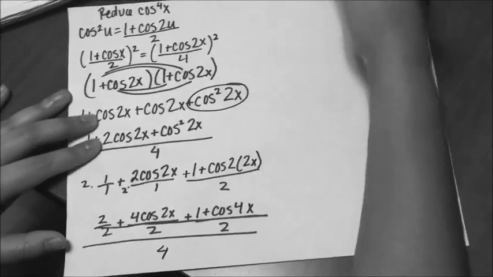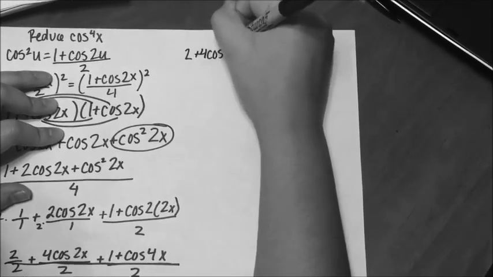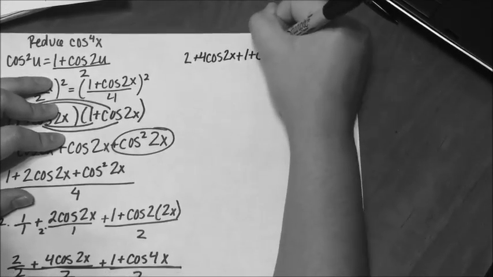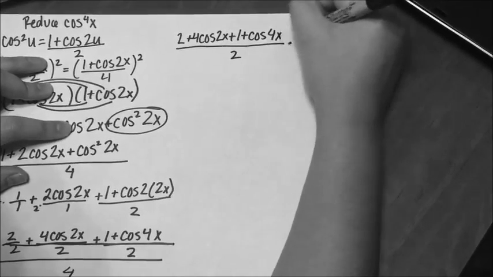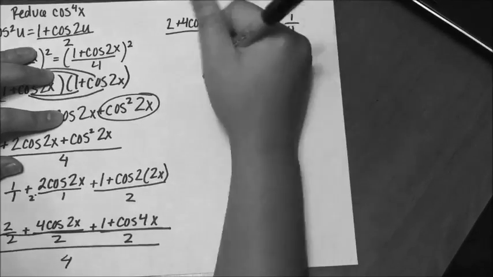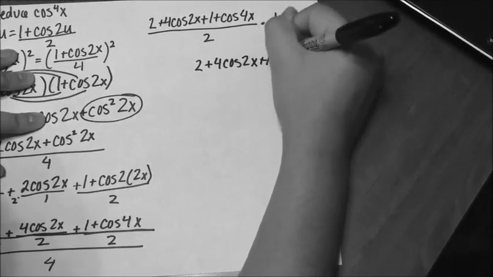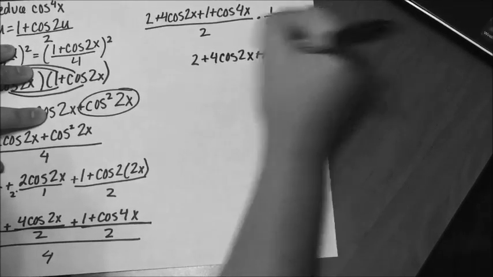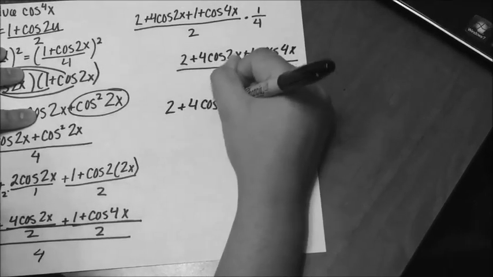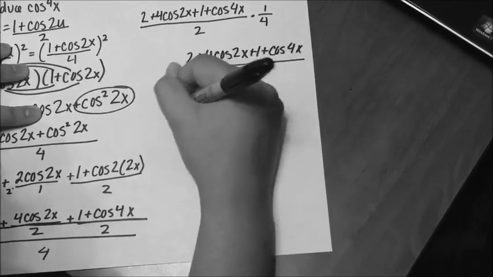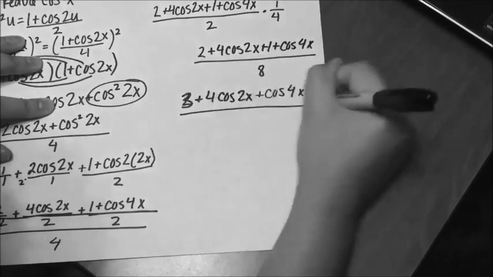But since you can't have that, you're going to have to do keep, change. So you put your top equation, and then you multiply that over 1/4. And so obviously the top times 1 will still give you what you had in the first place, but 2 times 4 will give you 8. And so now you have to combine like terms. And you get 3 plus 4 cos 2x plus cos 4x over 8.